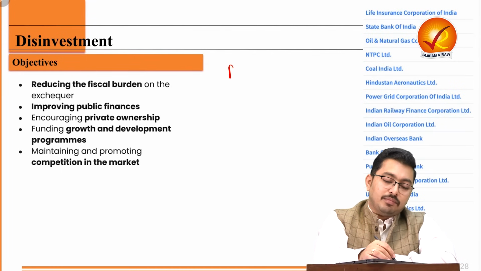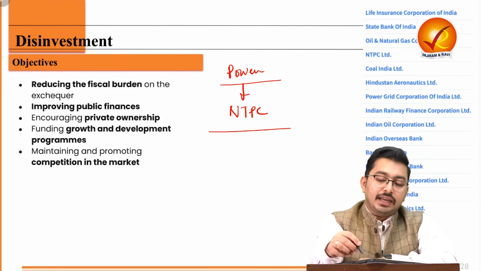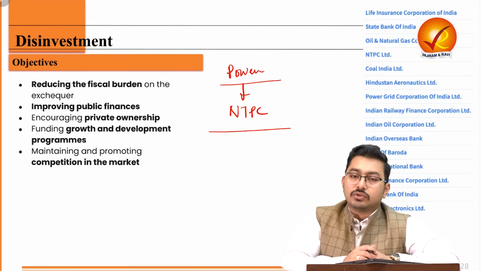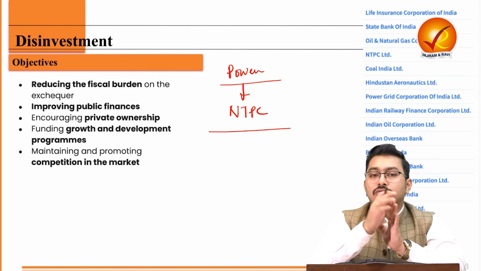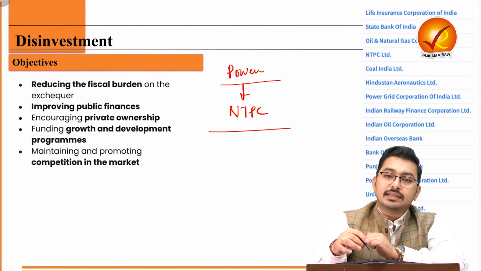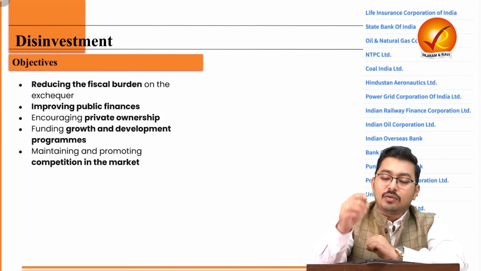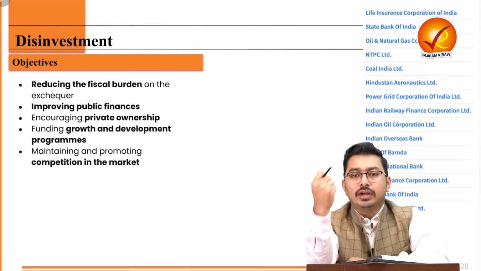So let's take the example of the power sector. In the power sector, NTPC is a household name. NTPC today faces competition, and fair competition, from private players also. So the sector has opened up to a lot of private players. Why? Because India needs to double its production of power in the next 10 years. And that is also our demand for our green energy transition, for our Panchamrita goals, that we are expecting that from 400 gigawatt, it will go to 800 gigawatt.